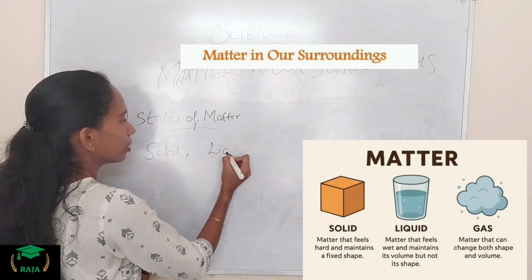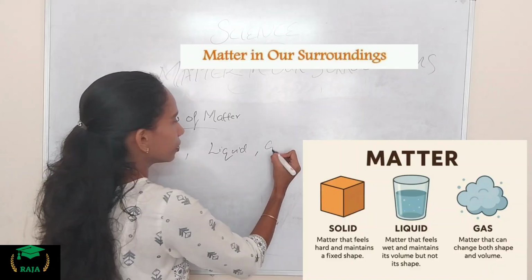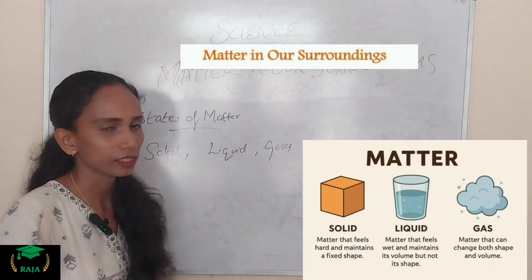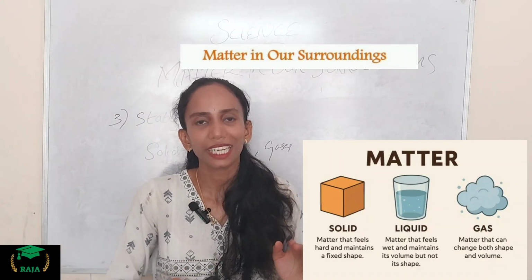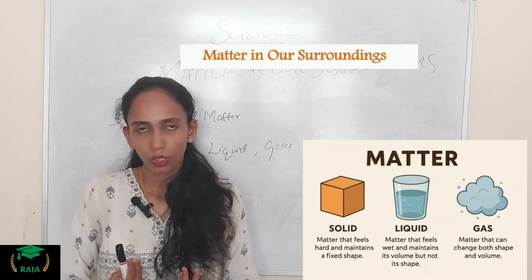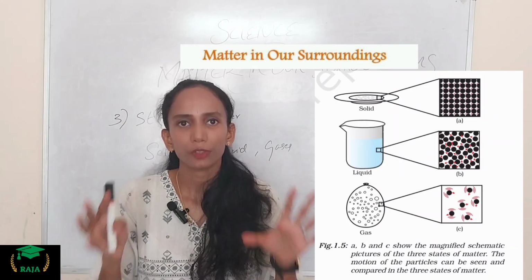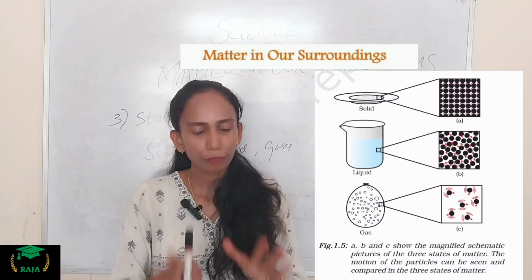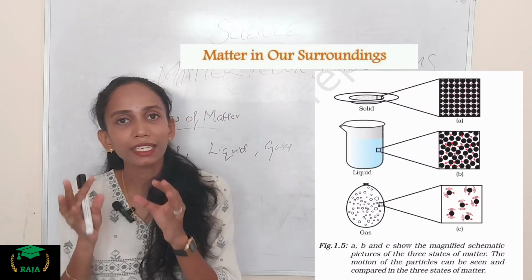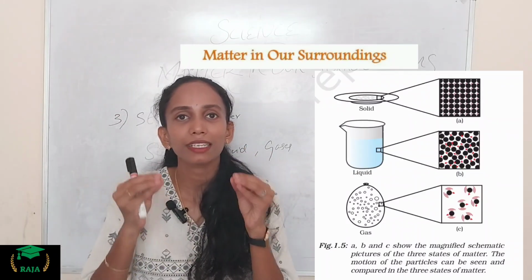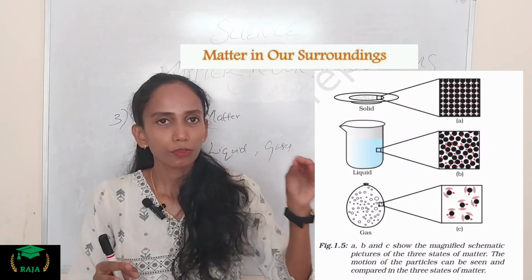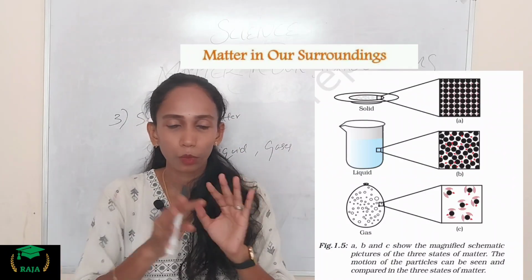Solid, liquid and gases, these are the three different states of matter that we know. Okay, so you can see the picture here. I will describe all of these in detail. So first of all, we know that matter is completely different in the three states: solid, liquid and gases.